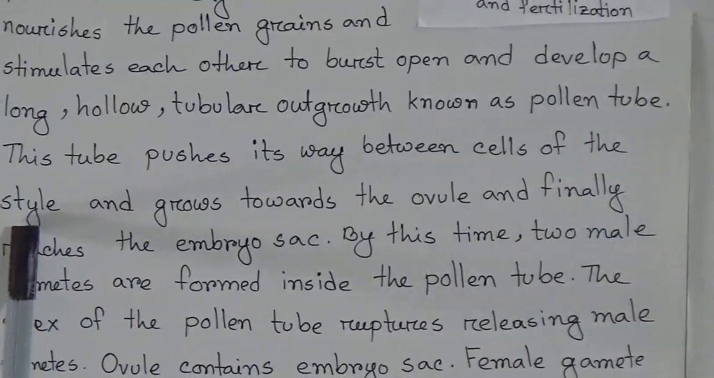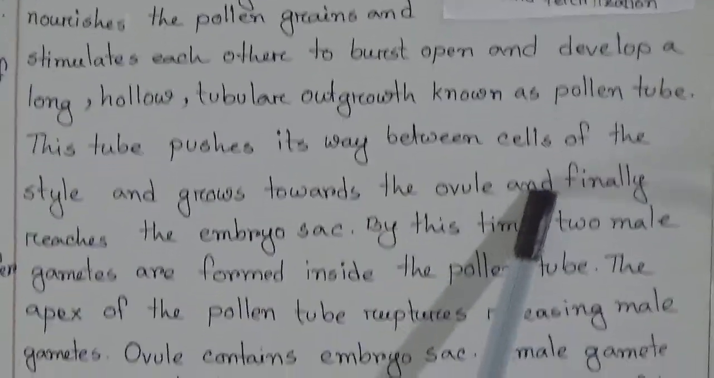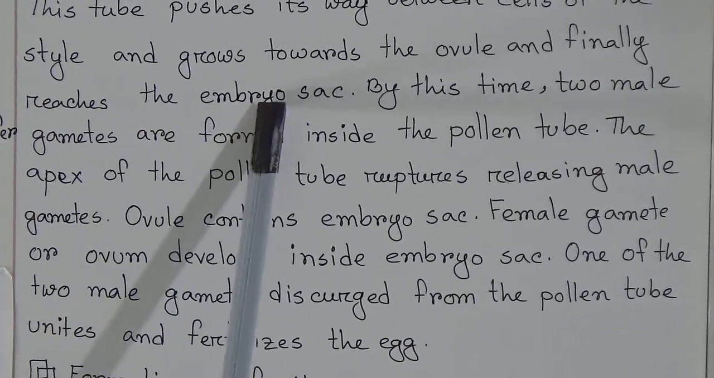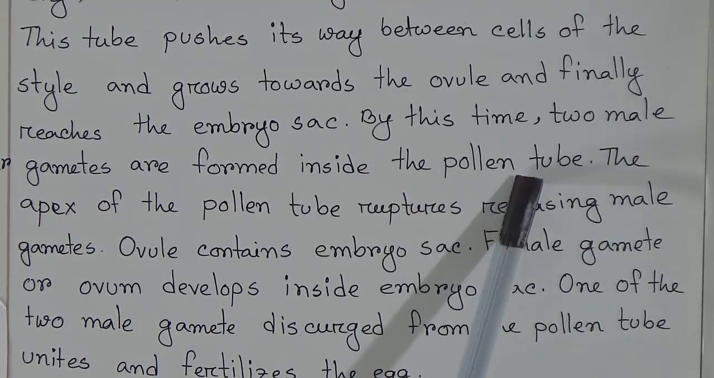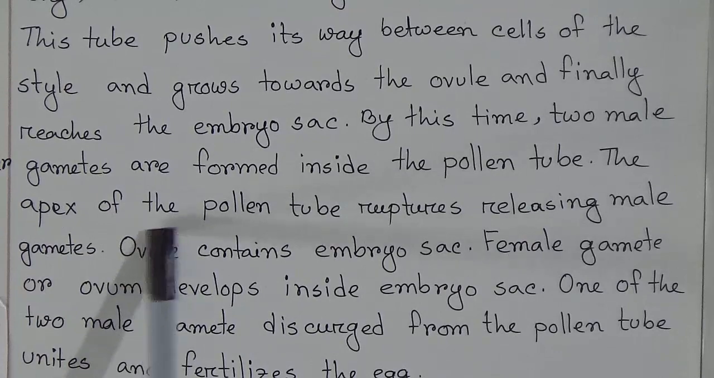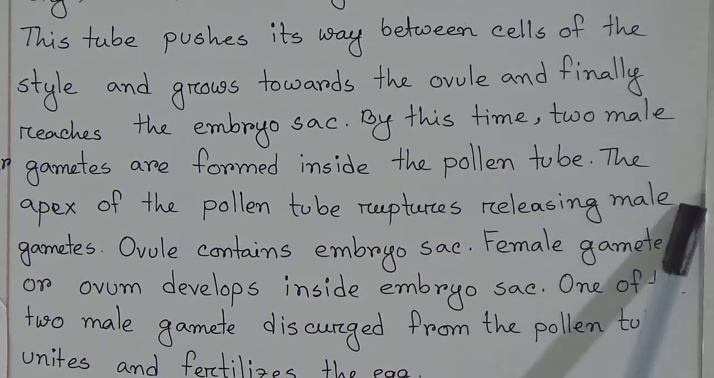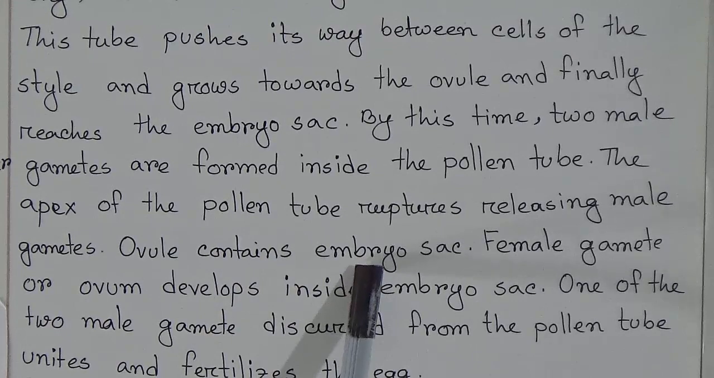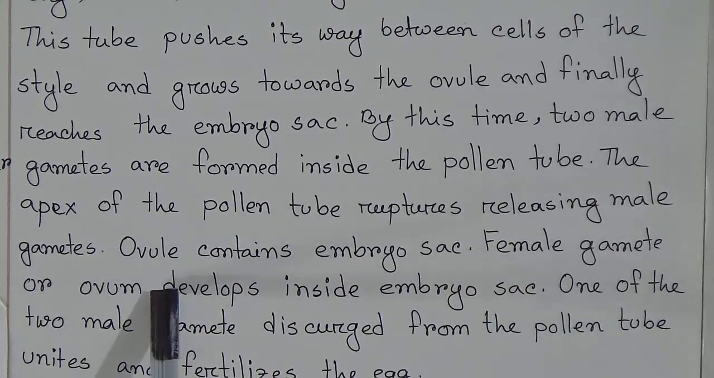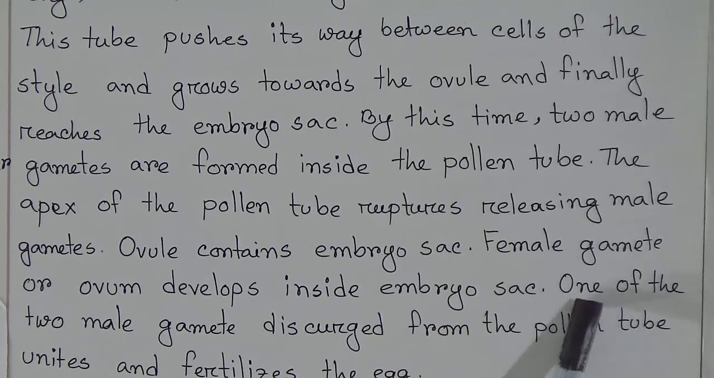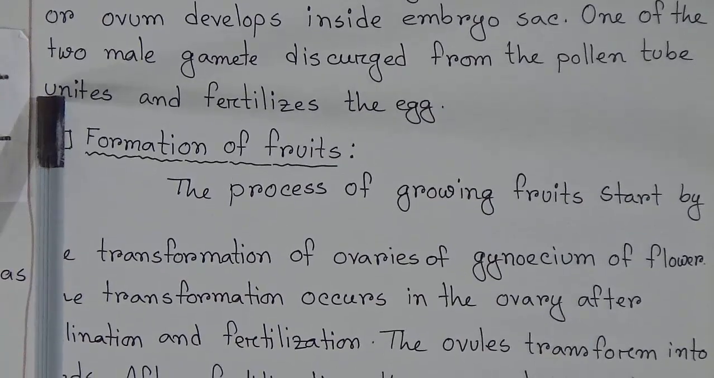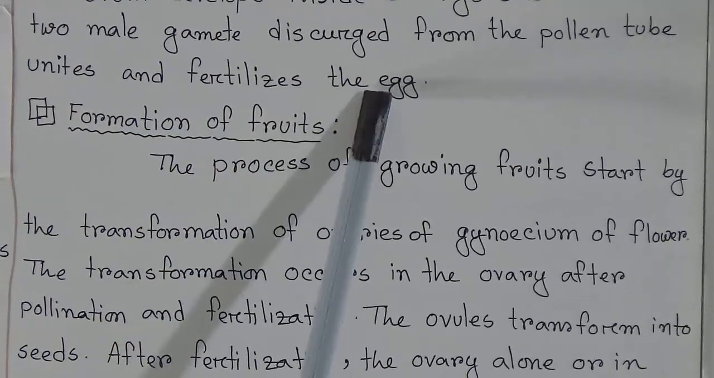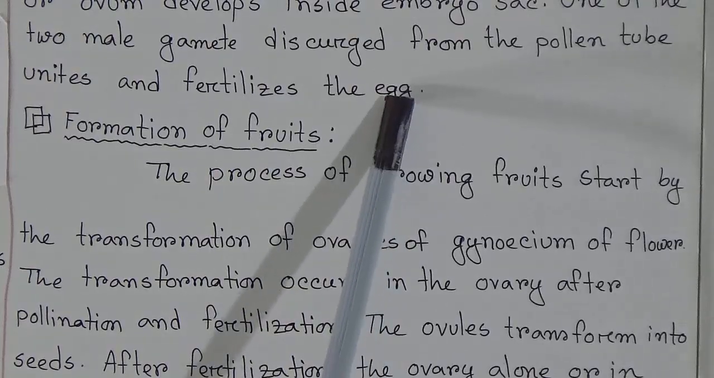This tube pushes its way between cells of the style and grows towards the ovule and finally reaches the embryo sac. By this time, two male gametes are formed inside the pollen tube. The apex of the pollen tube ruptures, releasing the male gametes. The ovule contains the embryo sac. The female gamete or ovum develops inside the embryo sac. One of the two male gametes is discharged from the pollen tube, unites with and fertilizes the egg, which is placed